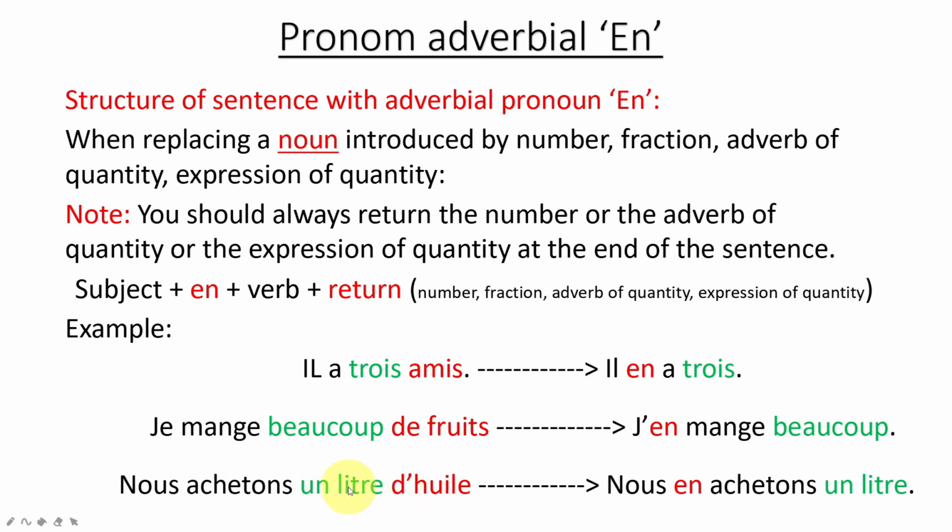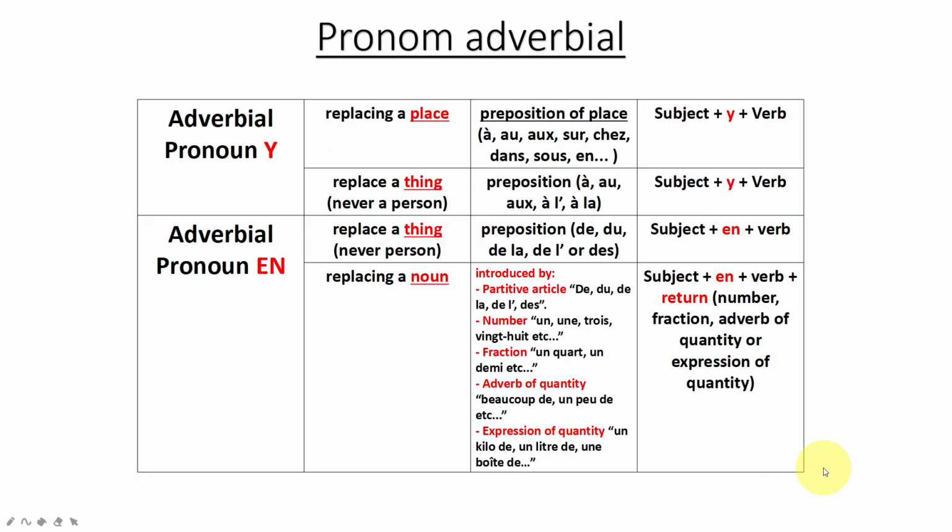Another example, nous achetons 1 litre d'huile. So 1 litre is the expression of quantity, and huile is the object. So we are going to replace de plus huile. So nous en achetons 1 litre. So we use en to replace the preposition de plus huile, and we are returning the expression of quantity, so 1 litre.